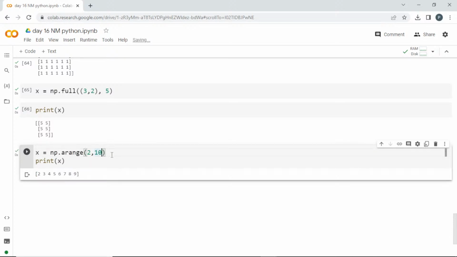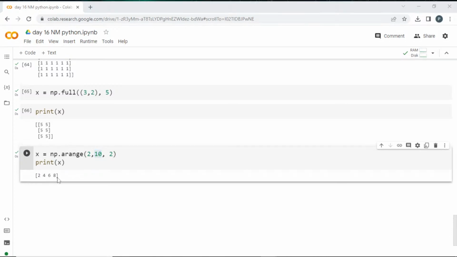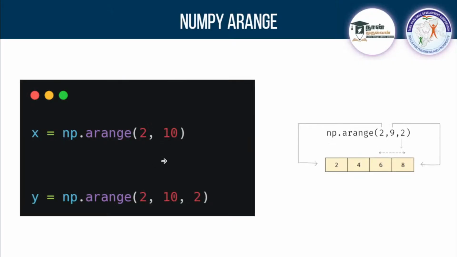And you can actually pass a step also, which means if you pass 3, it is going to be 2 and then 5, then 8, and you cannot go with 11 because it ended. So it is going to terminate there. You can pass 2 here. It is going to give you in steps of 2: 2, 4, 6, 8, and it cannot give 10 because it is still 9. Clear, guys? Regarding arange, it is going to give a numpy array in that range.